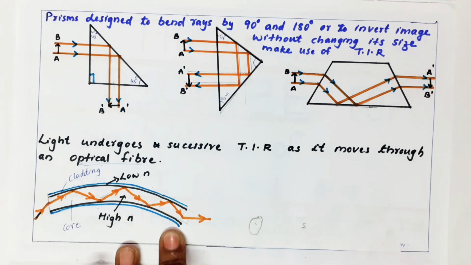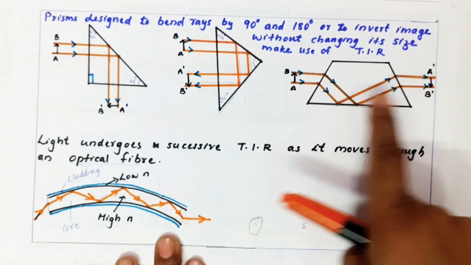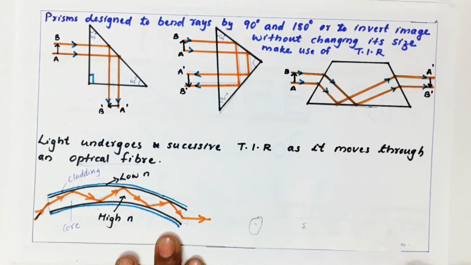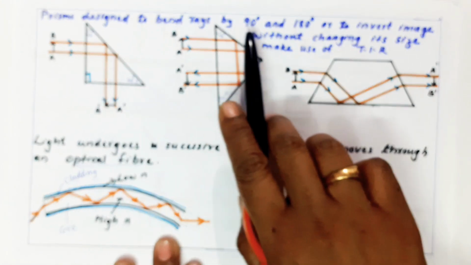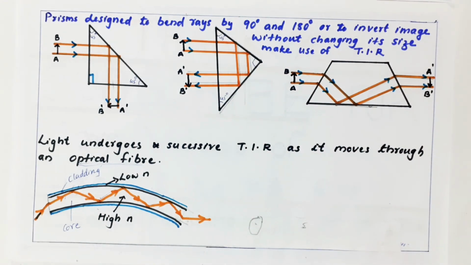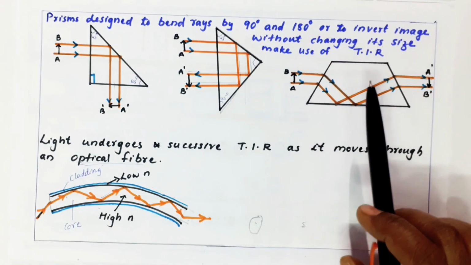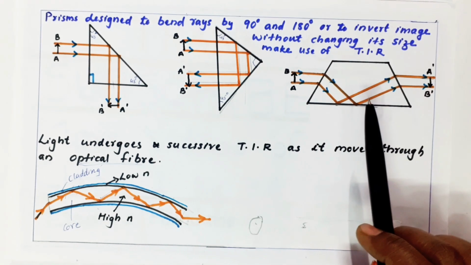If you see the last one, here also a 180 degree inversion you can see with the prism. So these are the prisms designed to bend the rays by 90 degrees or 180 degrees, or to invert the image without changing the size, making use of total internal reflection.